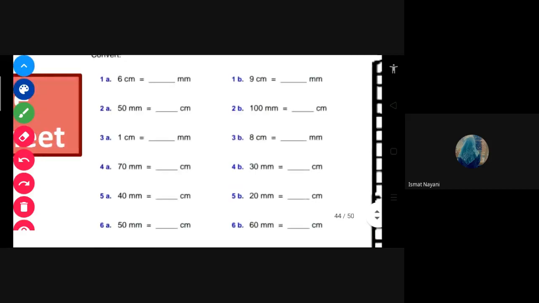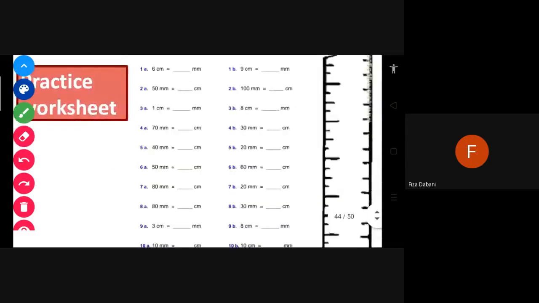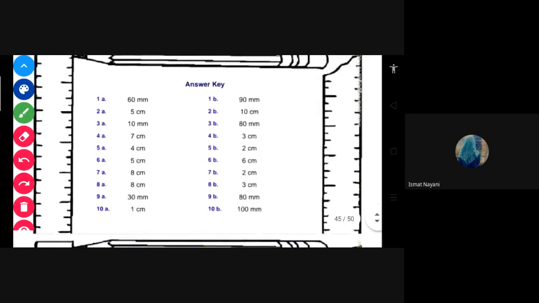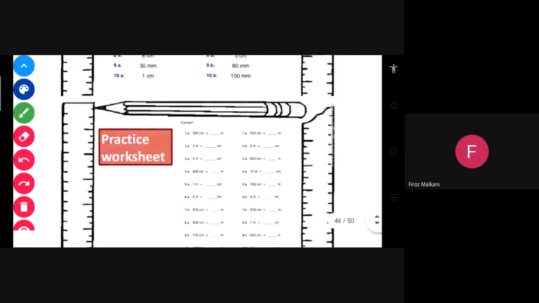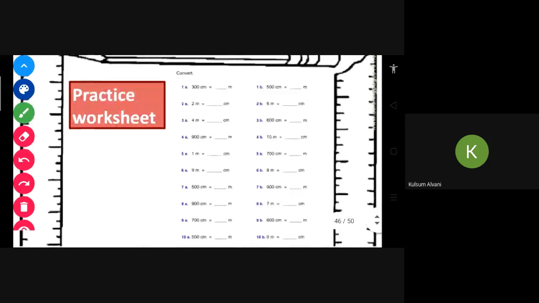And from millimeter to centimeter, you have to divide by 10 only. So who knows the answer for 50 millimeters? 5 centimeters. Afterward, you can match your answer. Those who have done the homework from this PDF, which page number is there? You send in the group again.